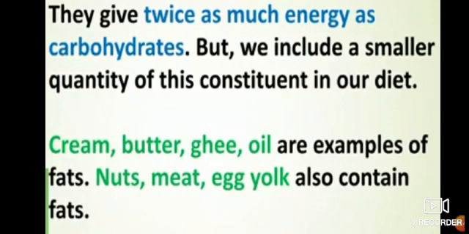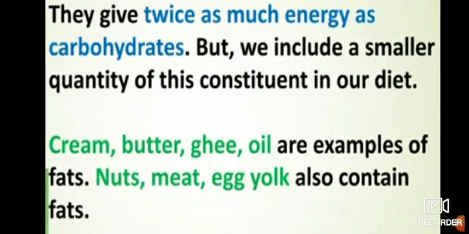So they say that they give twice as much energy as carbohydrates, but we include a smaller quantity of this constituent in our diet. So fats we are supposed to use in small quantity, not in bigger quantity. Still we get more energy. So what are the foods? Cream, butter, ghee, oil, nuts, milk, meat, egg yolk.